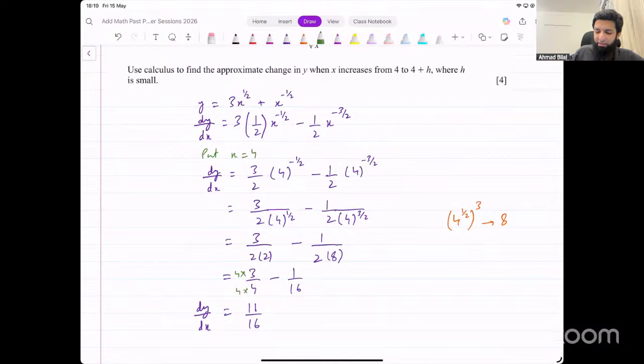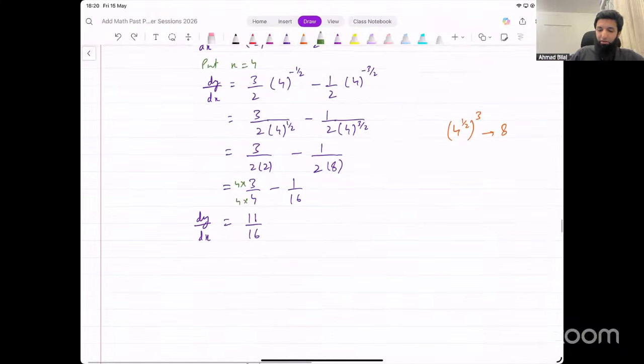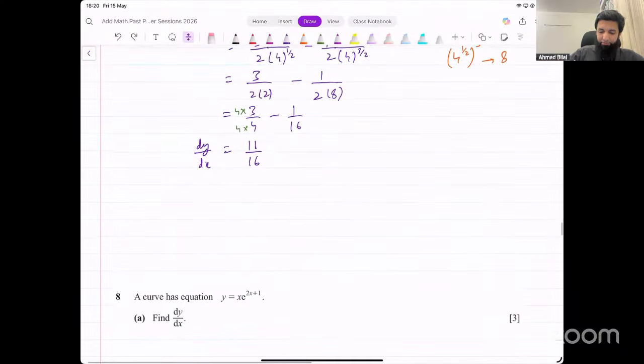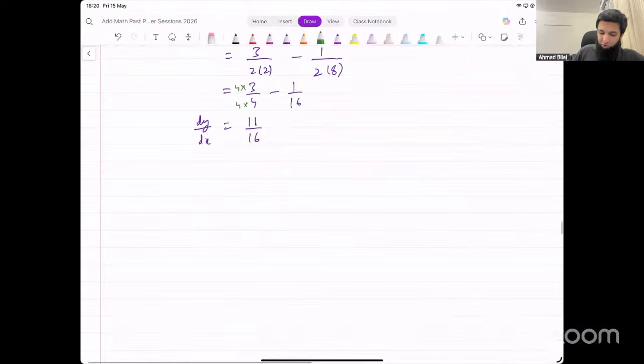Now, what's the change in x in this case? Delta x. What's the change in x? 4 to 4 plus h. The change is h, right? You can do the subtraction 4 plus h minus 4. That gives you h. So the change in x is h. Now, we know that small change in y over the small change in x is the same as dy by dx. It's approximately the same, not exactly. It's almost the same as the dy over dx value at that particular point.